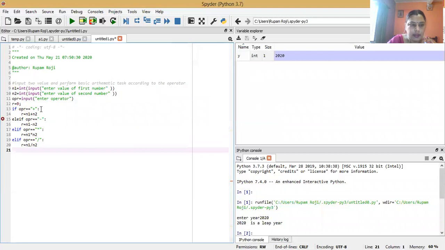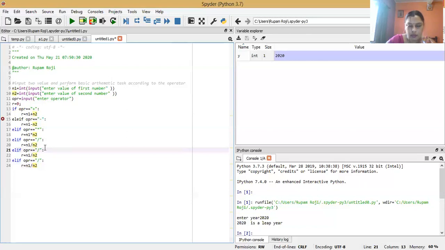And same way, we will use the condition for float division and exponent.